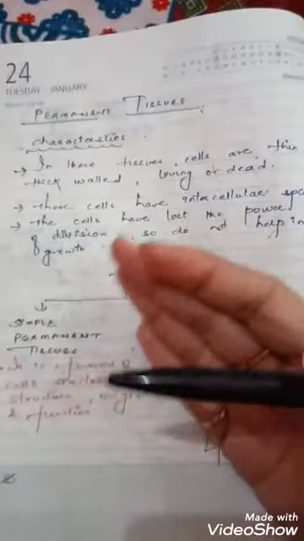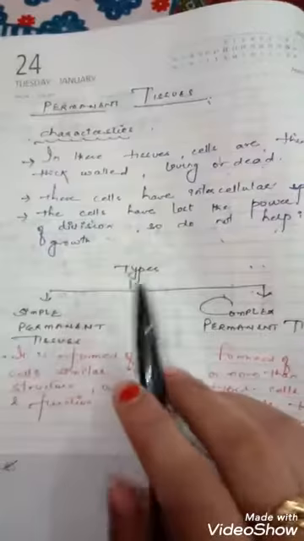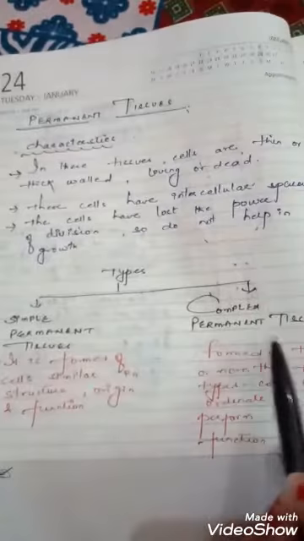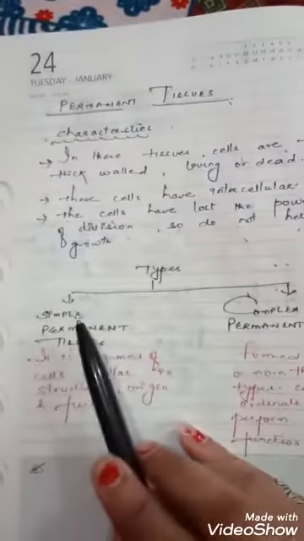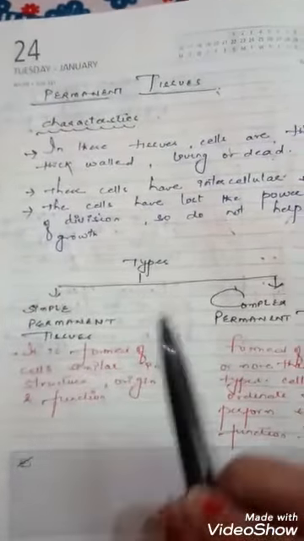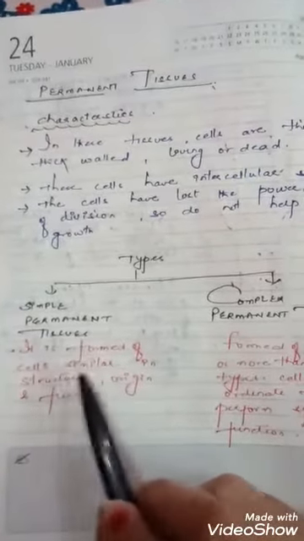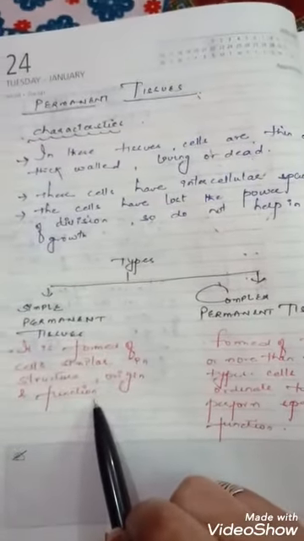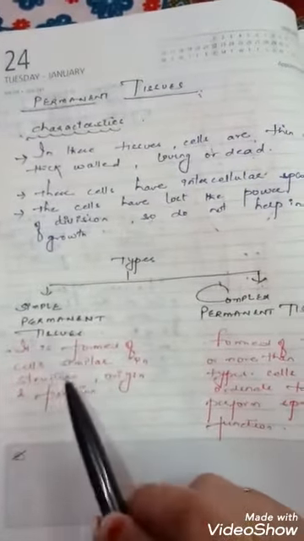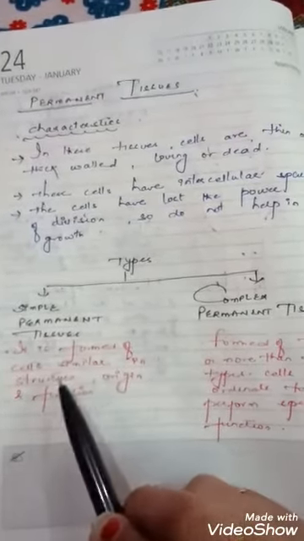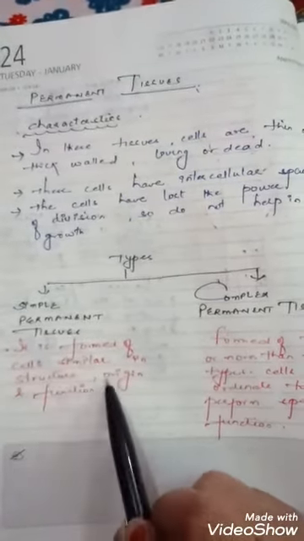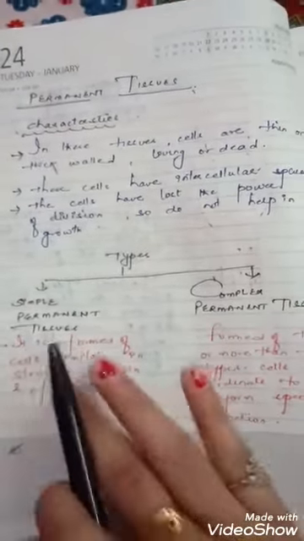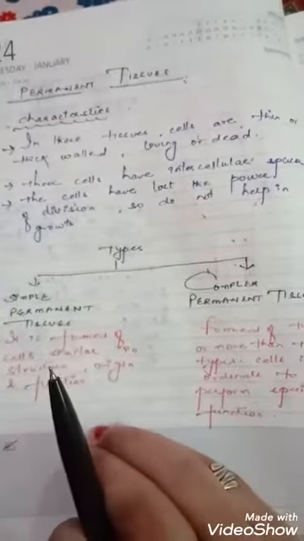Now let's study the permanent tissue in detail. Again, it is of two types, simple permanent tissue and complex permanent tissue. In simple permanent tissues, what does it mean? It is formed of cells similar in structure, origin and function. As we've already discussed, in these tissues all the cells are similar in structure, similar in origin, and similar in function, and they coordinate with each other to perform the same function.